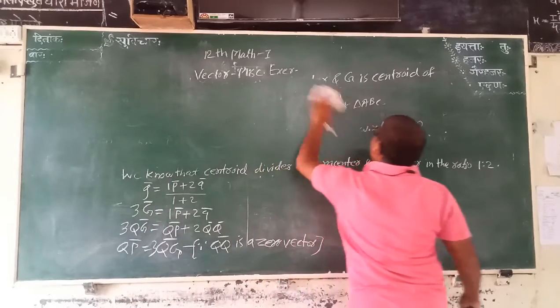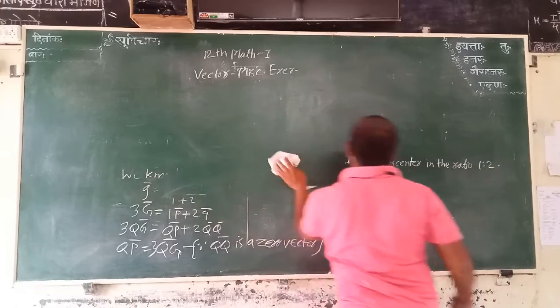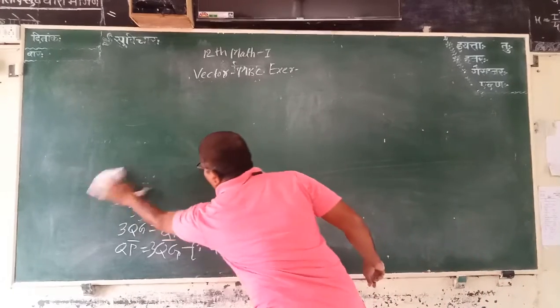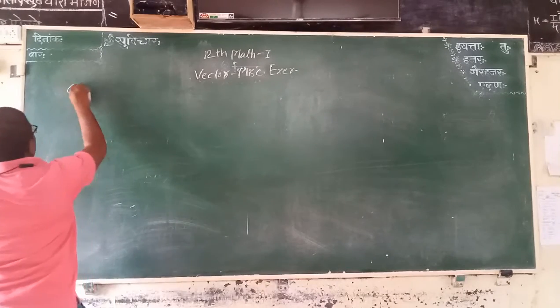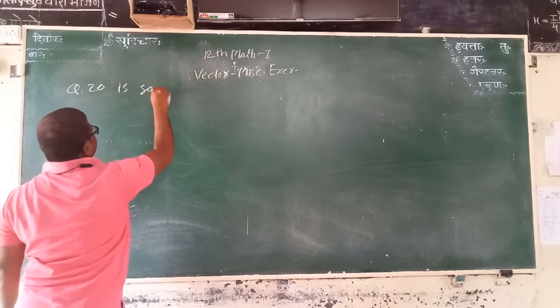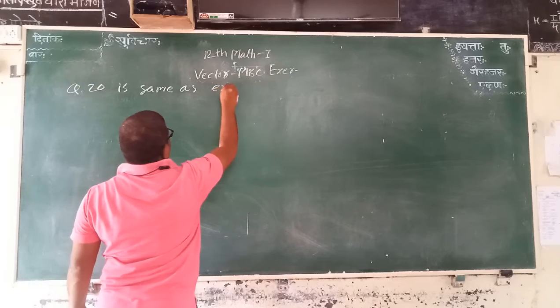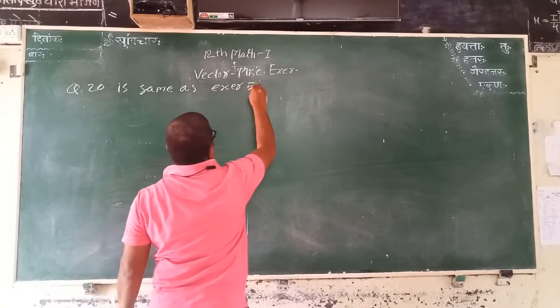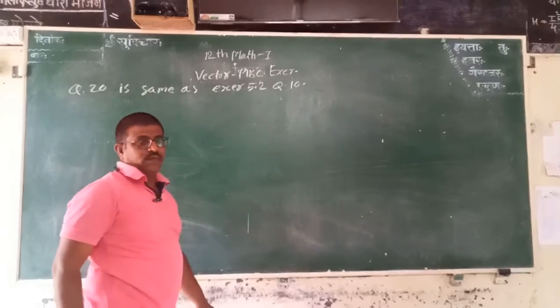Therefore, we refer to that for the answer. Question 20 is the same as exercise 5.2, question number 10. You refer to it.